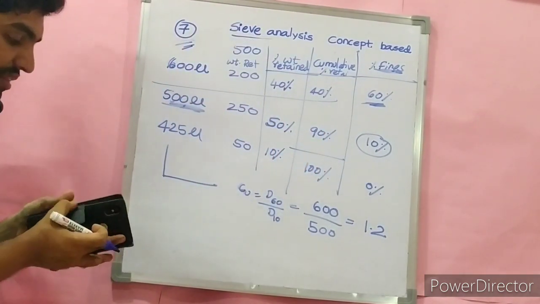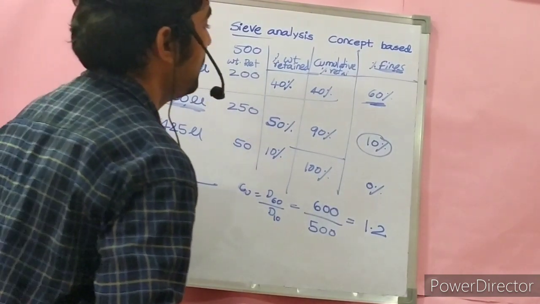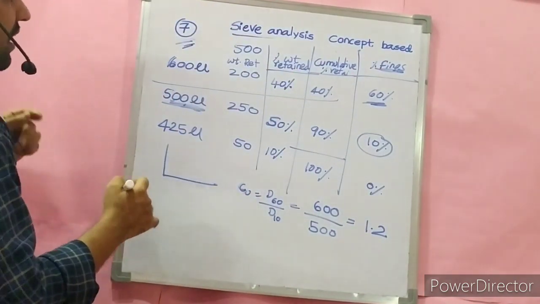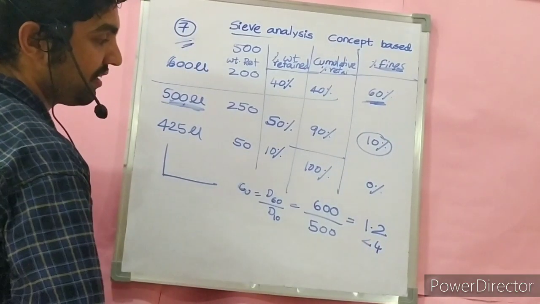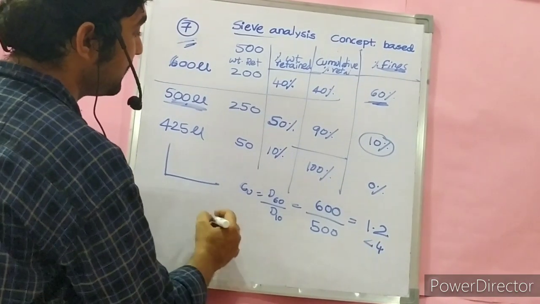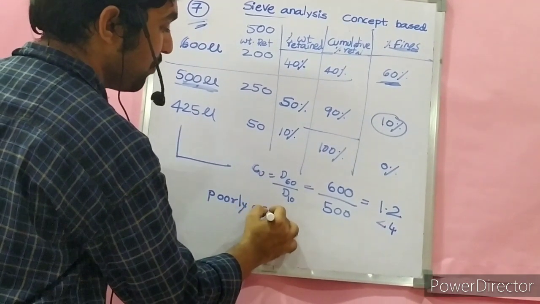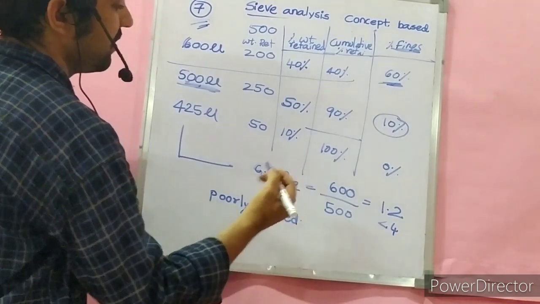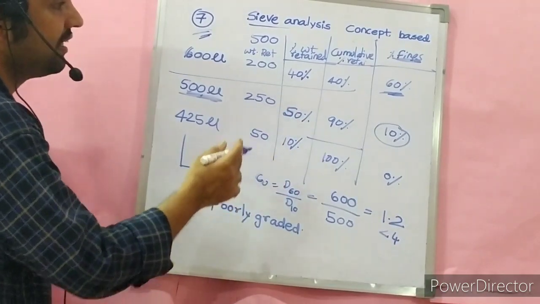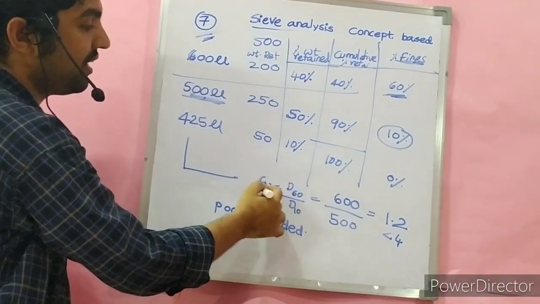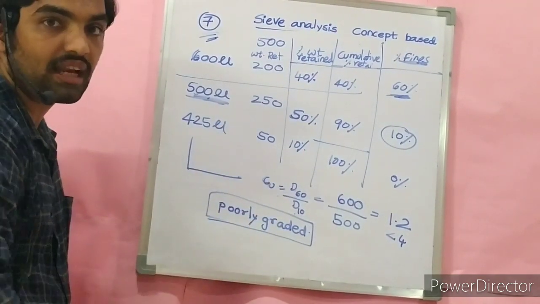The next part of the question is to also classify the soil, give a name to the soil. Cu is less than 4, and also less than 6, hence it is poorly graded. It is not well graded. How do you classify the soil again? From D60 to D10, the coefficient of uniformity is less than 4. Hence the soil is poorly graded. This is the classification of the soil.